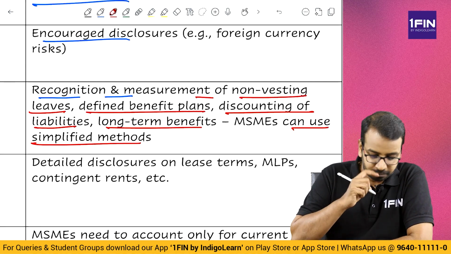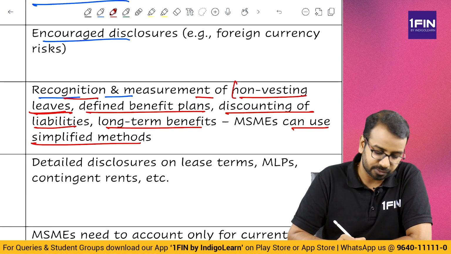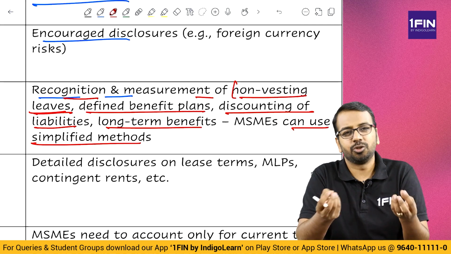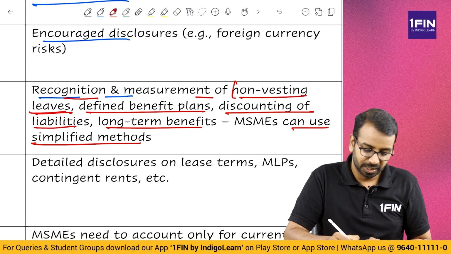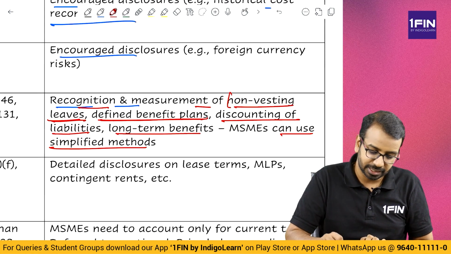If you have to recognize non-vesting leaves, how to estimate the liability and all of that, no need to go to an actuary. You can do a simplified method. Similarly, defined benefit plan, use a simplified approach to measure them. So, those are the relaxations.